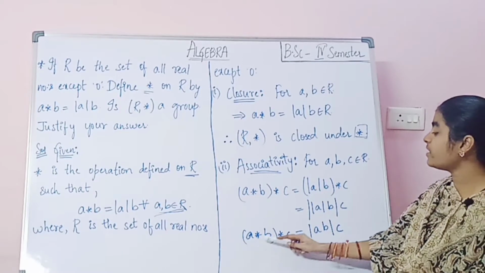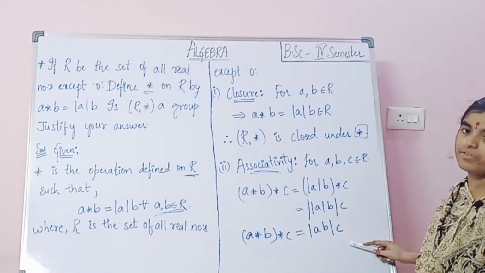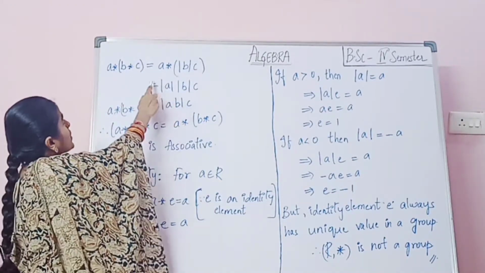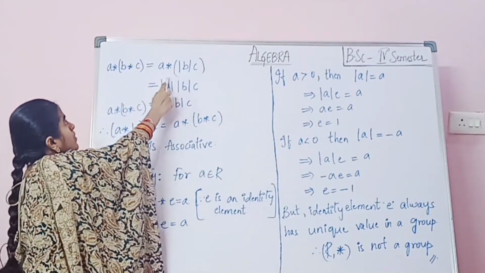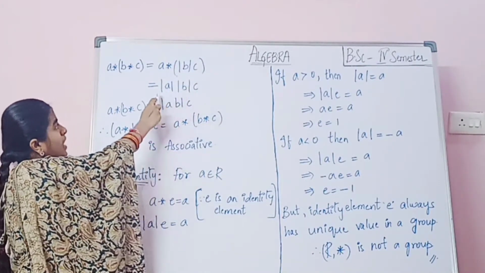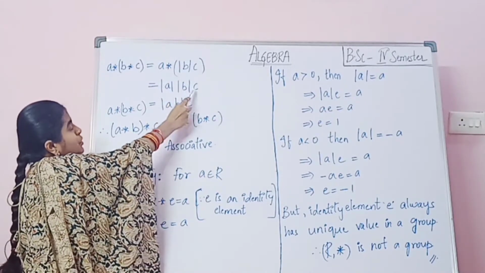So (a star b) star c equals mod ab into c. Now a star (b star c) equals a star mod b into c, which is equals to mod a into mod b into c.